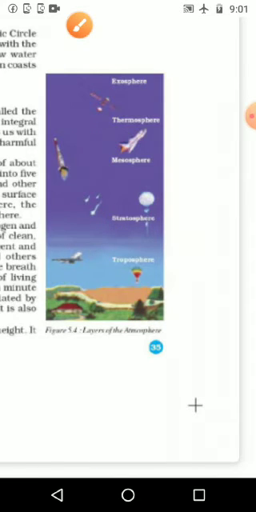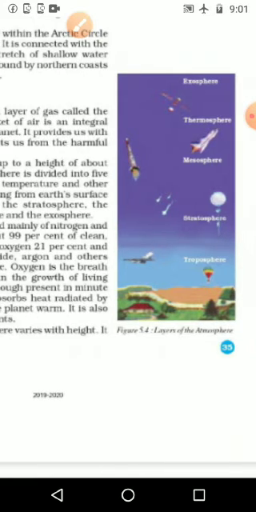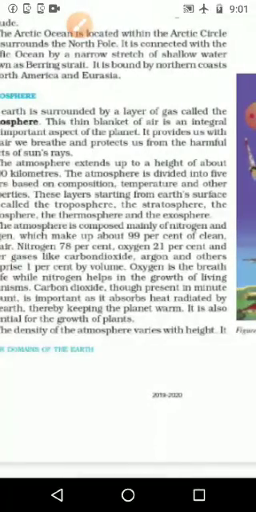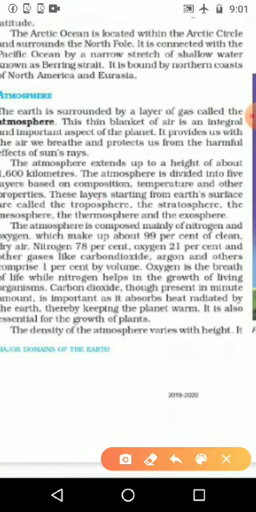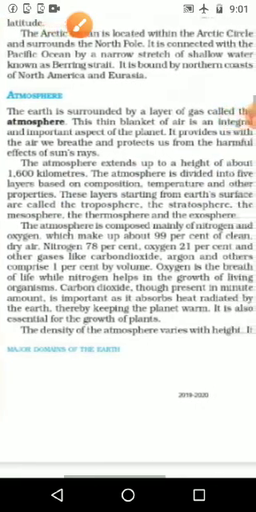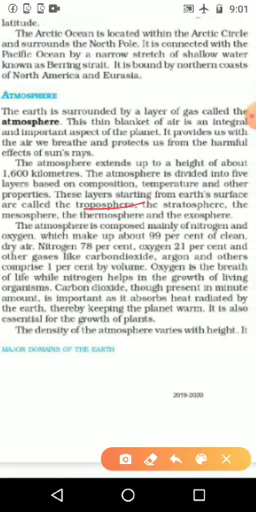Many other details you will study next year in 7th standard. Now you want to study in a short form. We have 5 spheres: troposphere, stratosphere, mesosphere, thermosphere and exosphere. Please underline troposphere, stratosphere, mesosphere, thermosphere and exosphere.